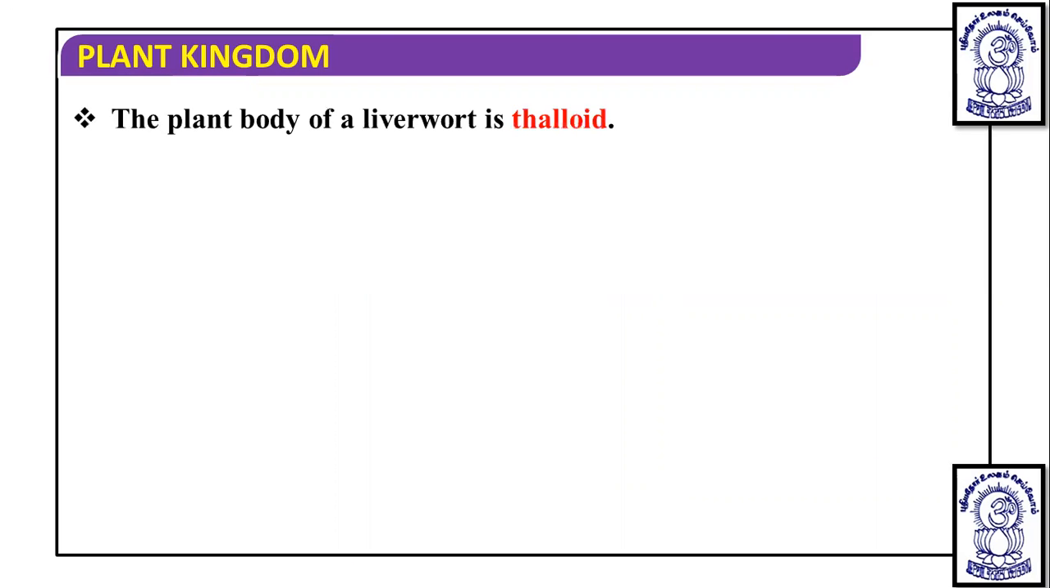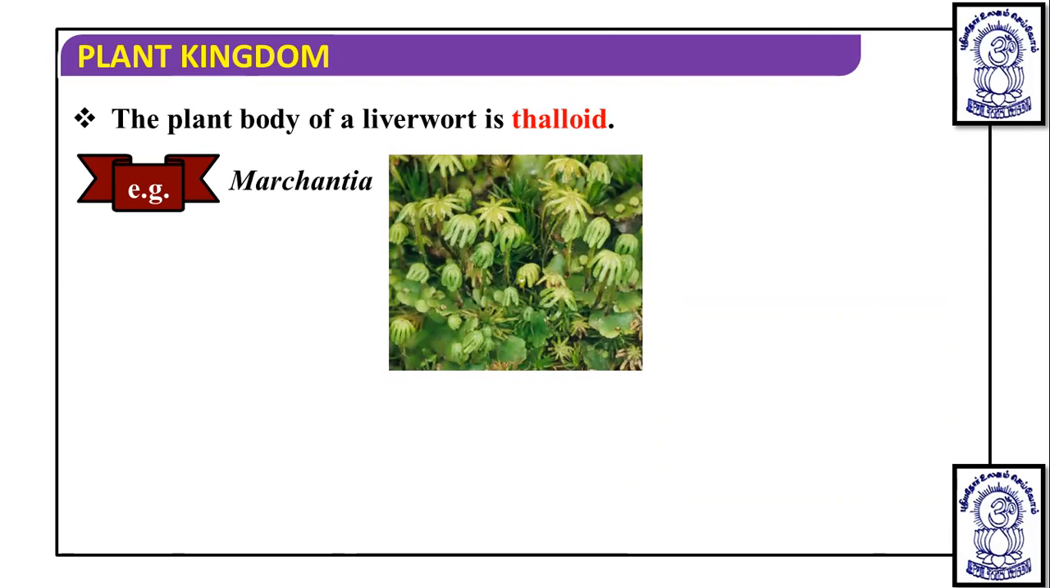When we talk about the plant body of liverworts, bryophytes are thalloid. They have root-like, stem-like, leaf-like structures. So liverworts are also thalloid. If we talk about examples, Marchantia is there. You can see this is the diagram of Marchantia, which is a liverwort. And apart from Marchantia, several other examples are also known, like Porella, Pellia, Riccia. These are all known apart from Marchantia in liverworts.